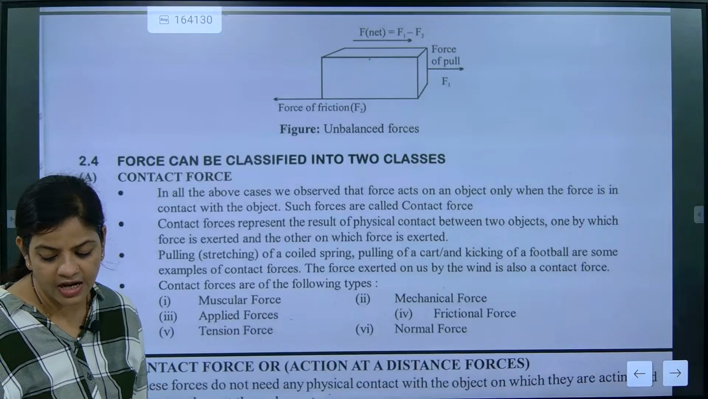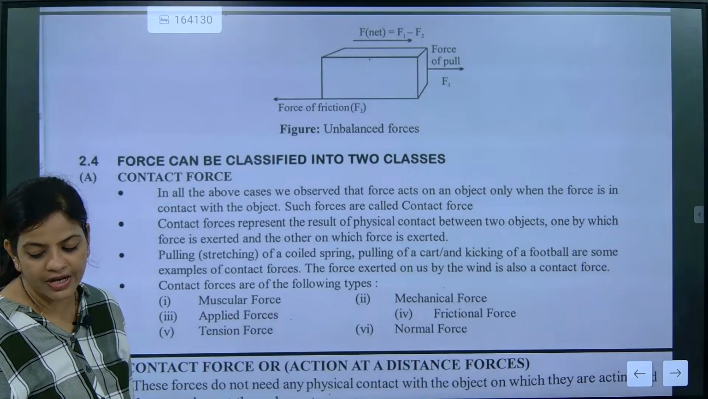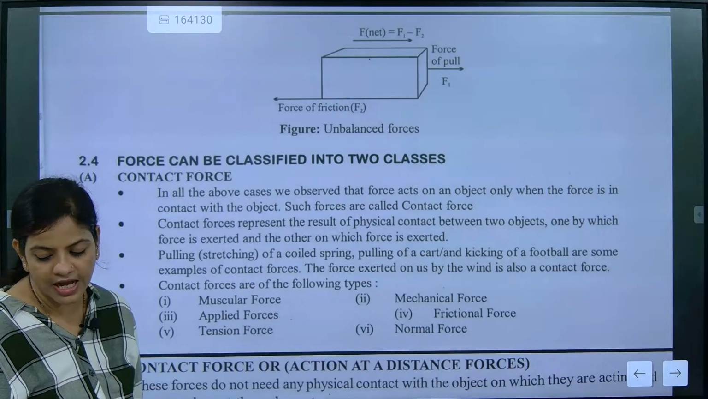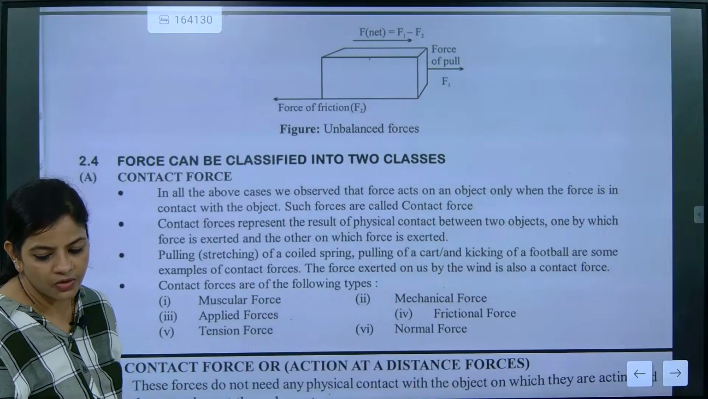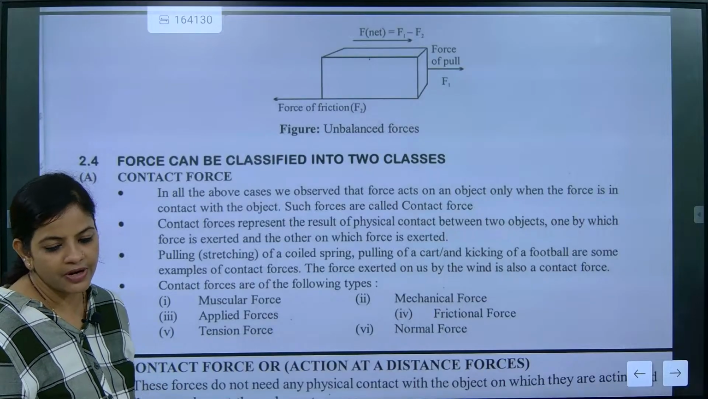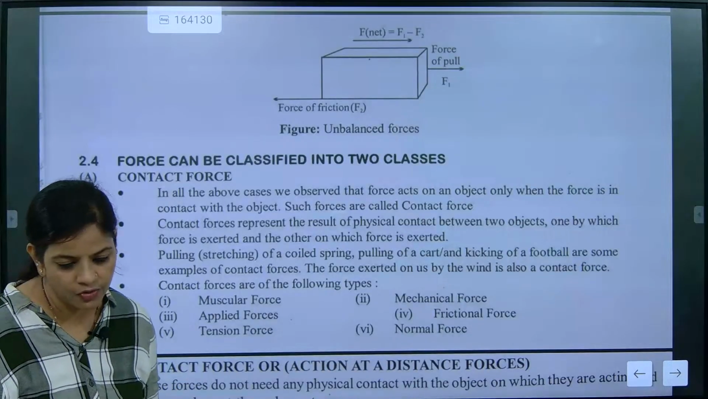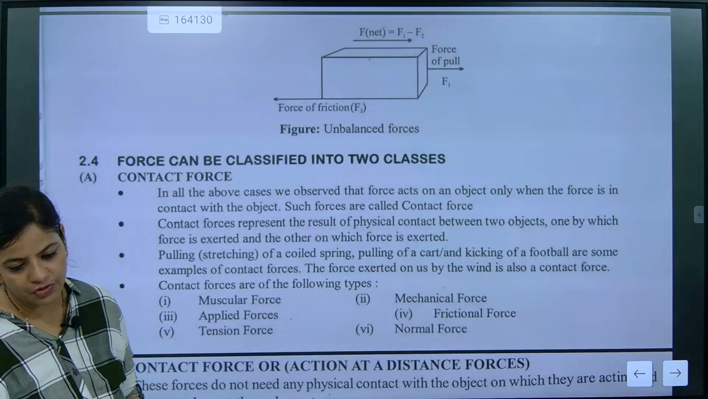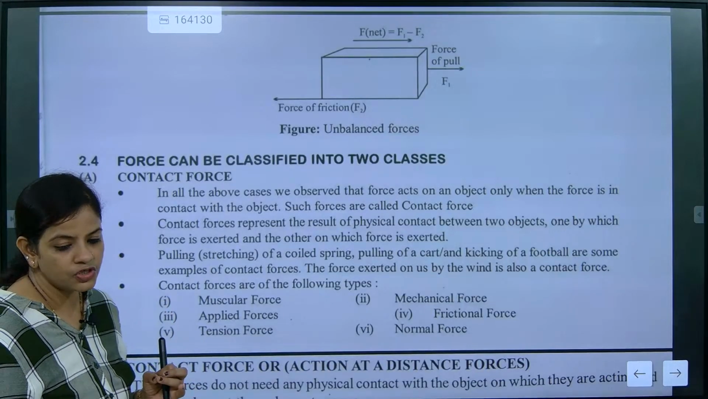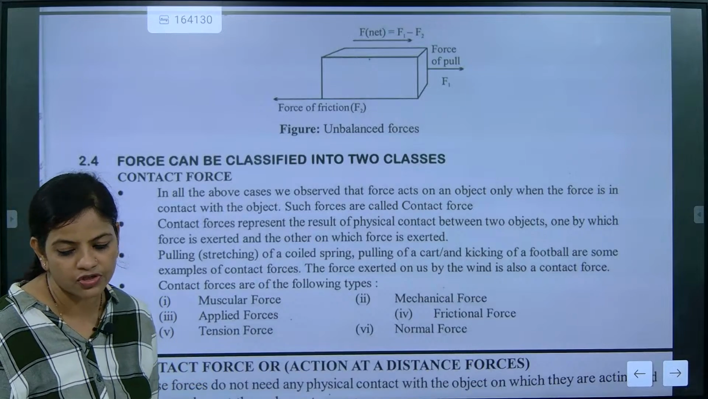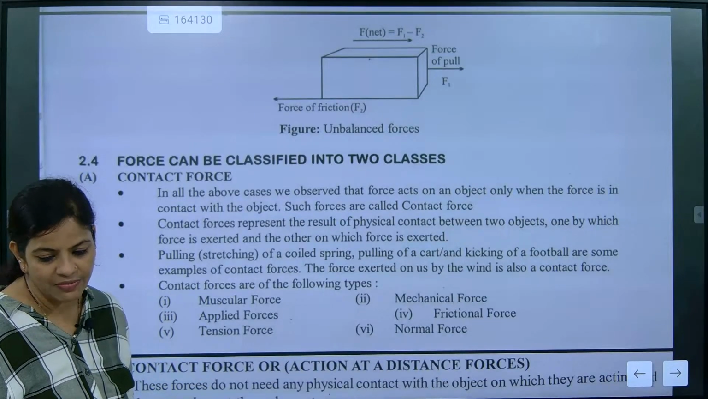Muscular force is there. Muscular force means if anybody slaps you, that's a type of muscular force. That's what type of force? Muscular force. Next, mechanical force will be there. Next, applied force will be there. Then frictional force will be there. Tension force, normal force, all different types of forces.